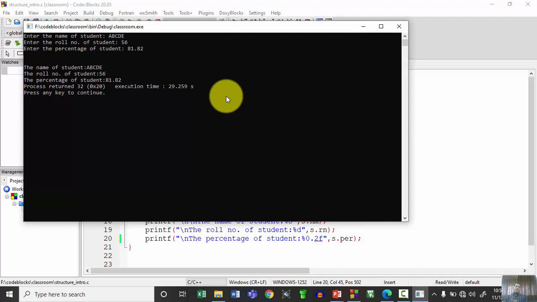So this is about the structure. Simple. When I summarize the discussion on structure, what is the structure going to do? The structure is going to hold variables having different data types, means it is capable of holding values of different types, integer, float, character clubbed together or in any combination, right? And in order to access the elements, that is the members of a structure, we have to use one variable, and that variable is called a structure variable.